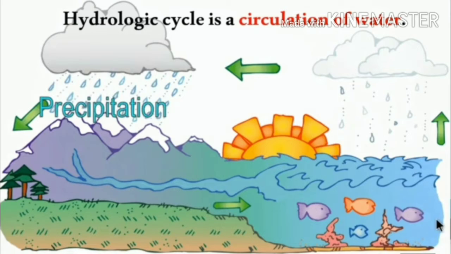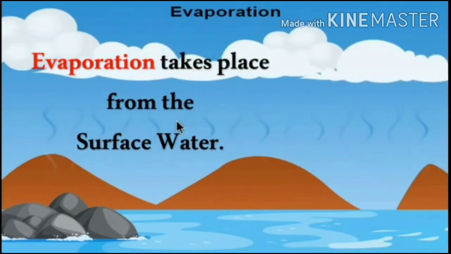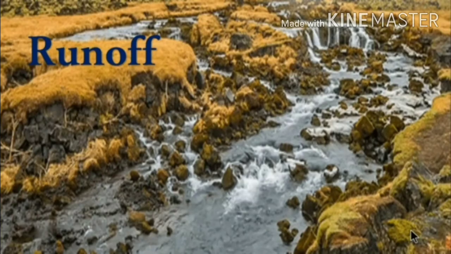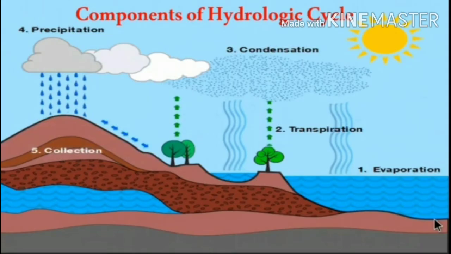Hydrologic cycle is a circulation of water. It is a continuous process and takes place naturally. The three important bases of the hydrologic cycle are evapotranspiration, precipitation, and runoff. What are the three important bases of the hydrologic cycle? Evapotranspiration, precipitation, and runoff. Now we are going to see about the components of the hydrologic cycle.